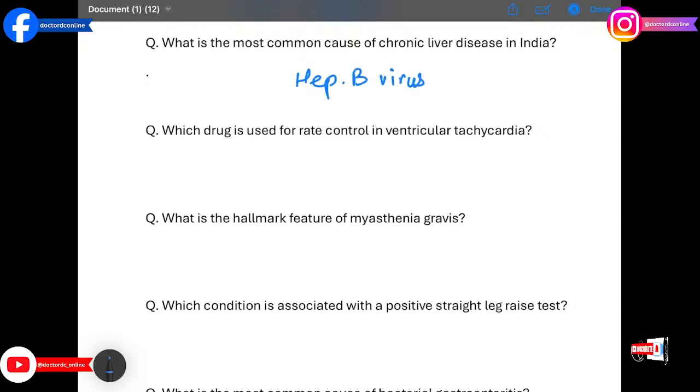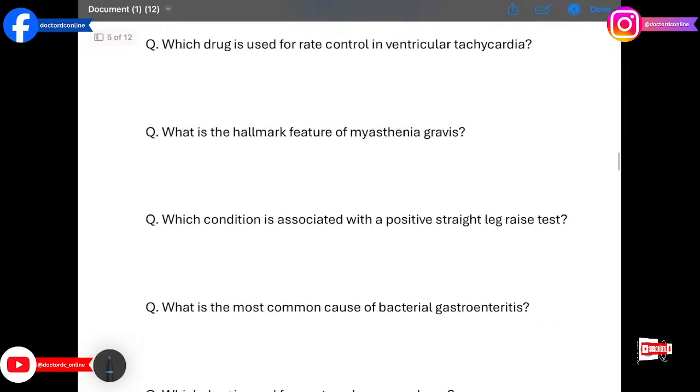The next question we have which drug is used for rate control in ventricular tachycardia? The answer is amiodarone. It stabilizes cardiac rhythm by prolonging the action potential.